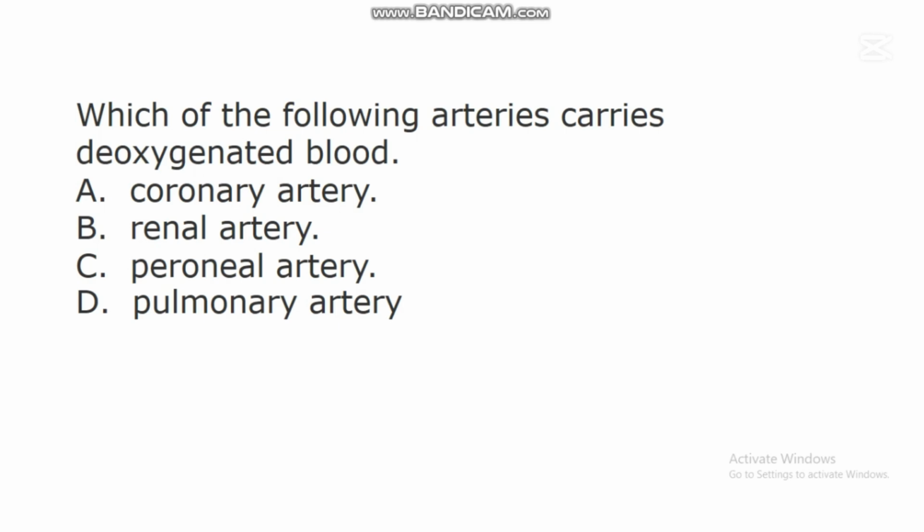In this question, the correct answer is D. Pulmonary artery. Pulmonary artery is a type of artery that carries deoxygenated blood, and this artery carries blood from the heart to the lung. So it carries a deoxygenated blood.